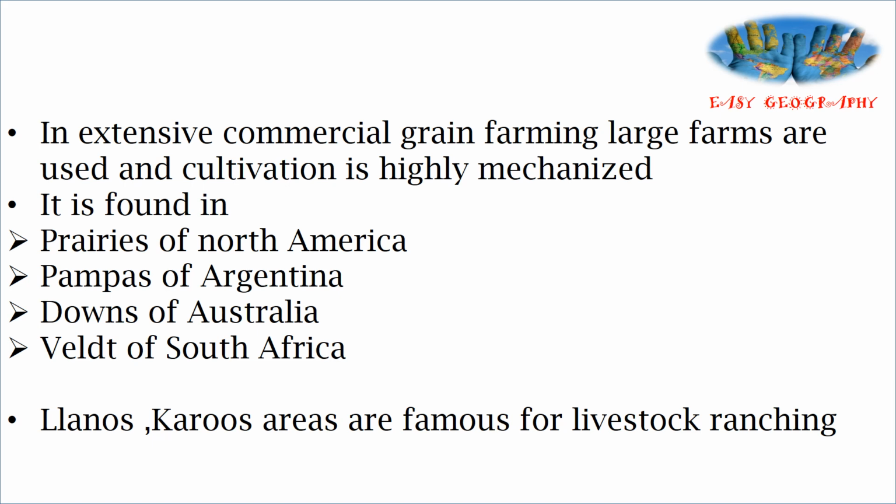In extensive commercial grain farming, large farms are used and the cultivation is highly mechanized. Llanos and Karoo areas are famous for livestock ranching and the deltaic region is for paddy cultivation.